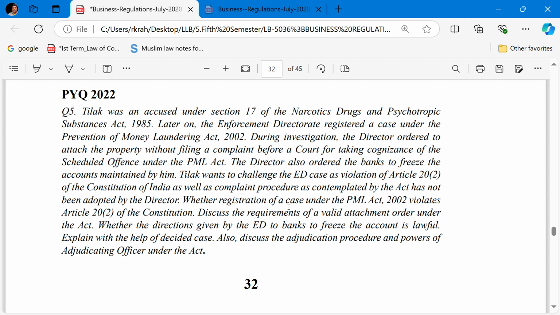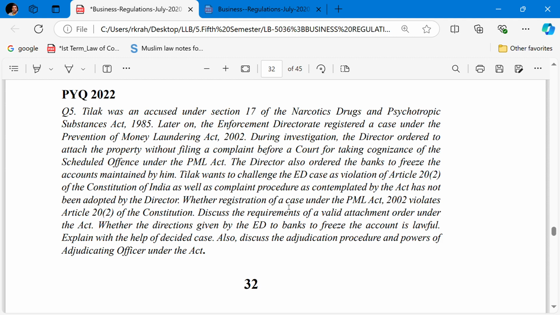Tilak challenged the ED case as a violation of Article 20 Clause 2 of the Constitution, which talks about double jeopardy, as well as saying the complaint procedure as contemplated by the Act has not been adopted by the Director.